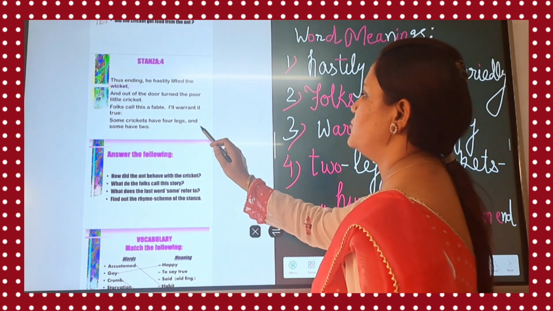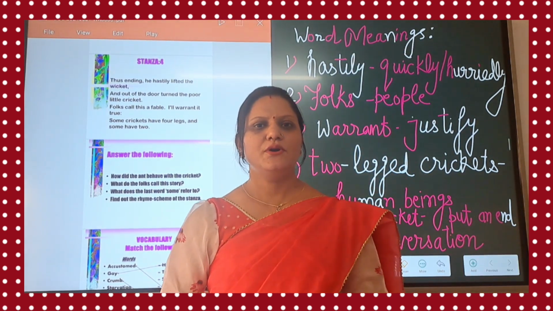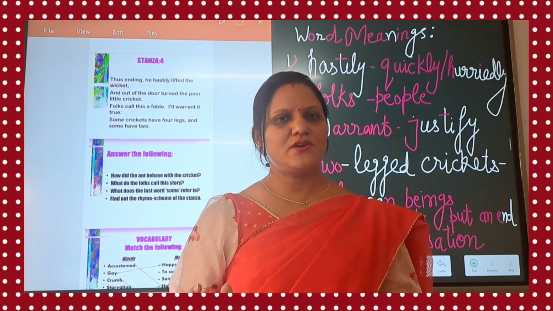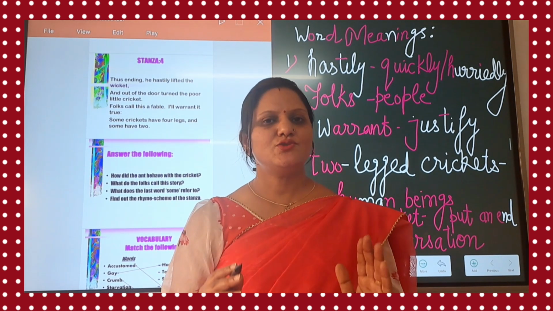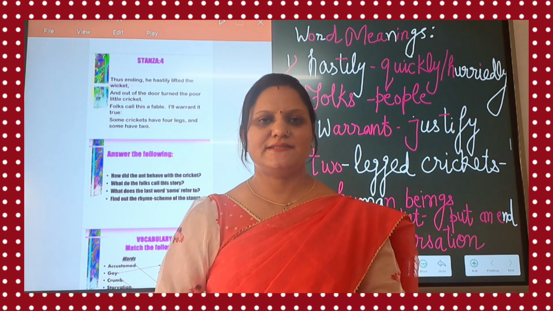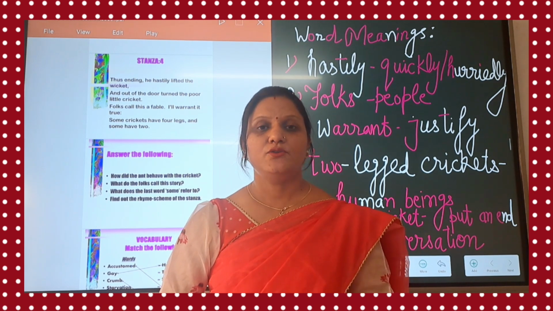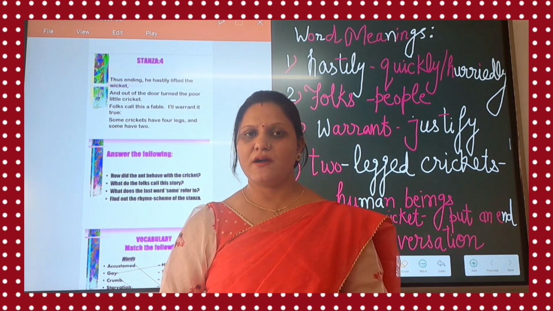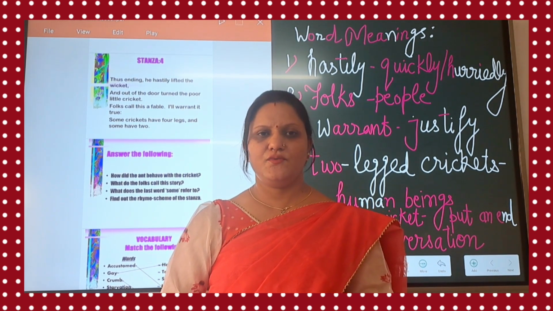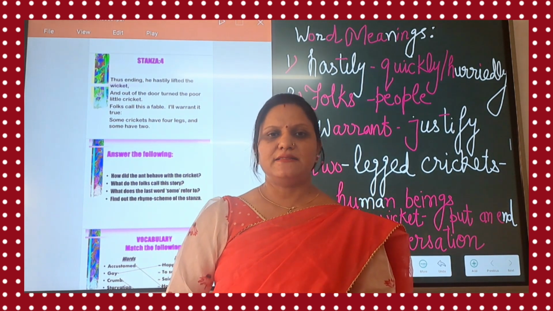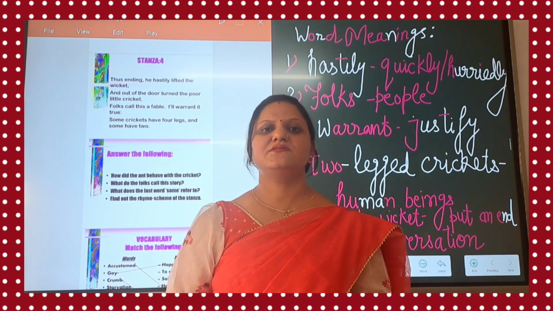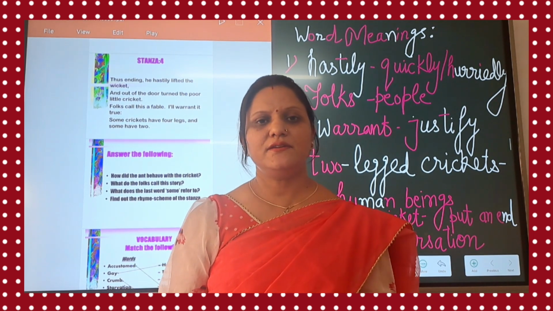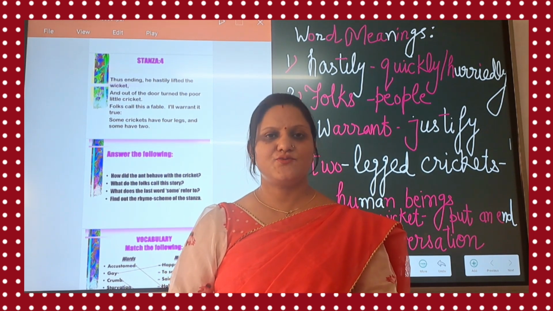Some crickets have 4 legs and some have 2. So the 4-legged cricket who do not work hard, they also have to suffer. The 2-legged cricket here symbolizes the lazy people, those who don't want to work hard and suffer in the future. The poet wants to tell that there are many people who don't plan their activities, who just earn the money and spend it at once.